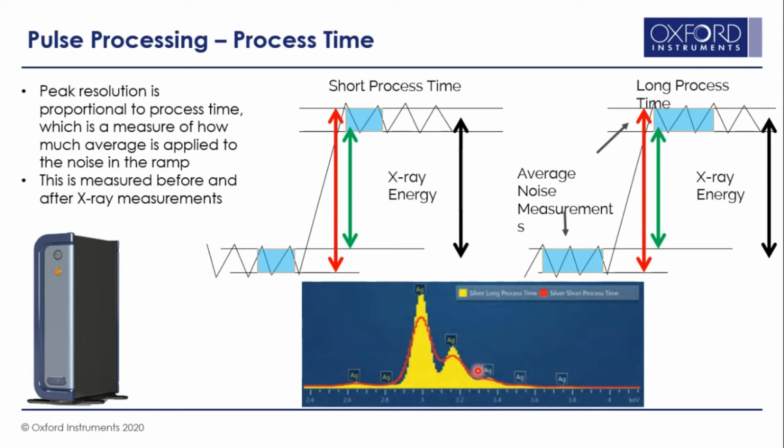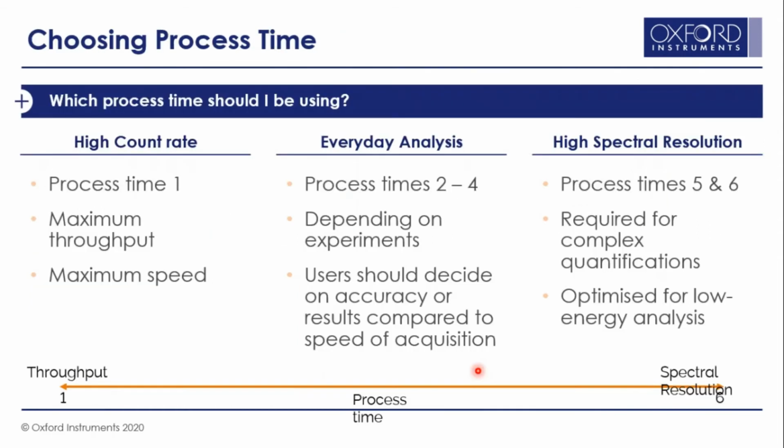So which process time should you be using for which application? If you are looking for much higher throughput and speed of analysis, where you are really not worried about much better spectral resolution, mapping is one of the applications where it actually needs maximum throughput. Mapping is a count hungry application. It needs a lot of counts, so you can use a much shorter process time.